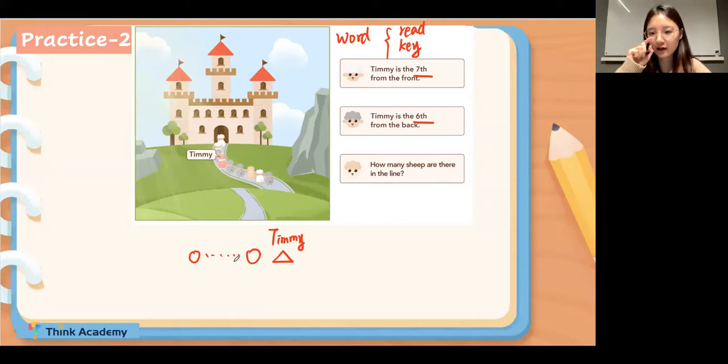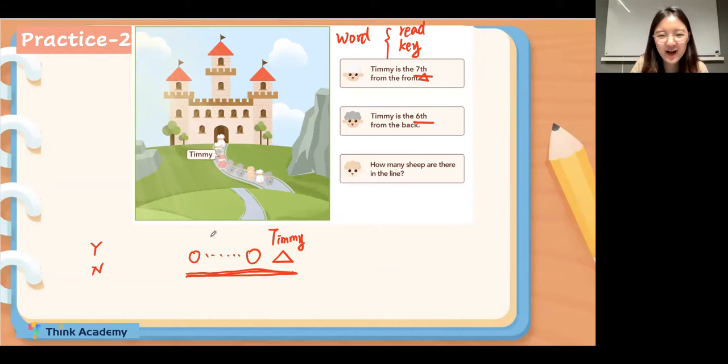Okay, everyone, for now, my question is, Timmy is the 7th from the front. Then is Timmy included in the 7 shapes? Y for yes and N for no. Is Timmy included in the 7 shapes? Timmy is the 7th. No.